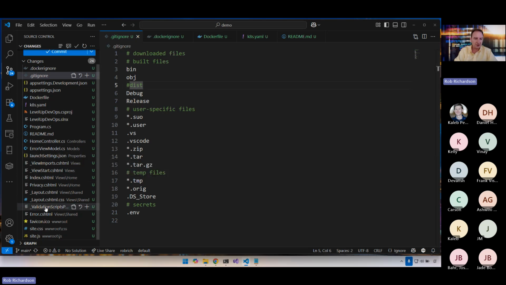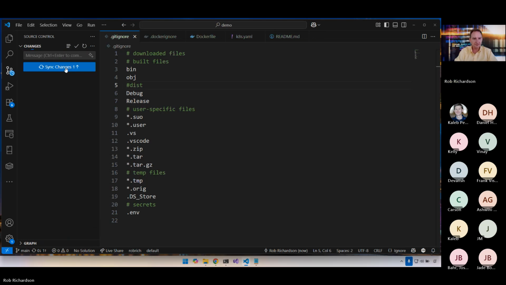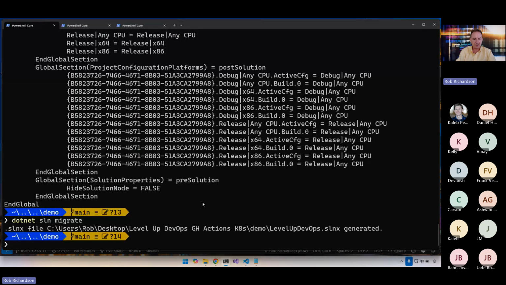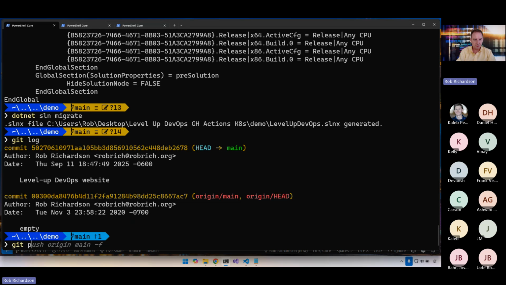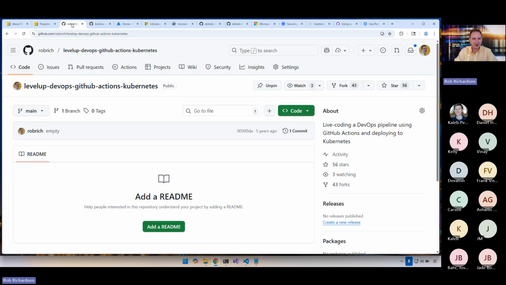If you spend some time here in this commit dialog and get really comfortable with what you're about to stage, you'll learn what you need to add to your gitignore file. Let's stage all these changes and say level up DevOps website, and we will commit it. Excellent. Now that we've got that content committed, git log. Let's git push that up to GitHub.